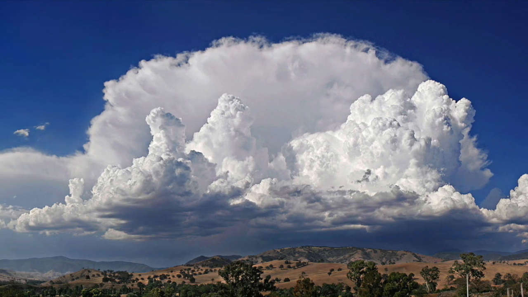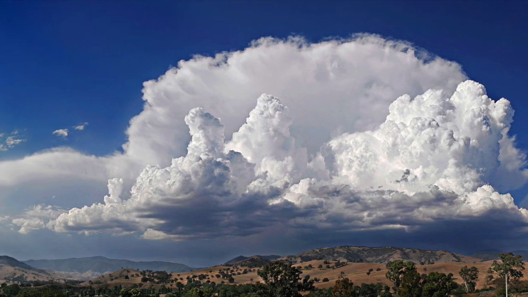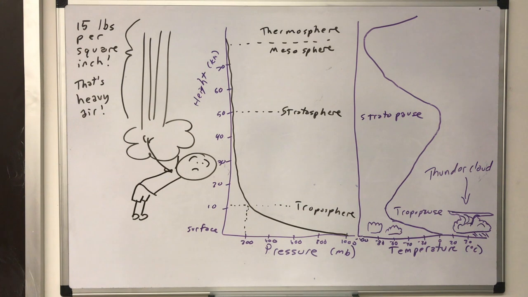Even if the air isn't unstable in this way, the temperature gradient makes it much easier for air to move around in the troposphere, and so you get all the interesting weather that we see here on the surface.